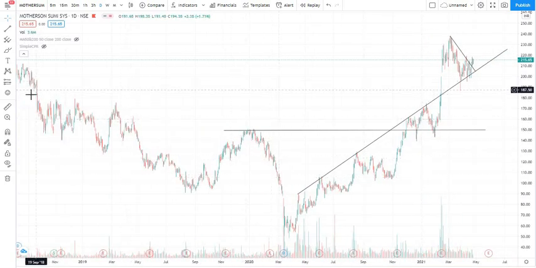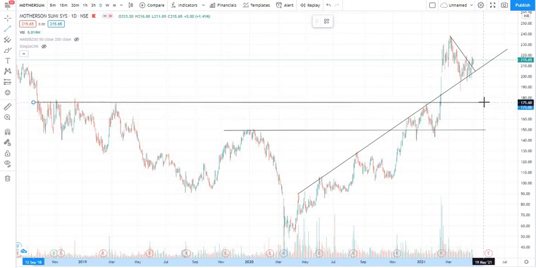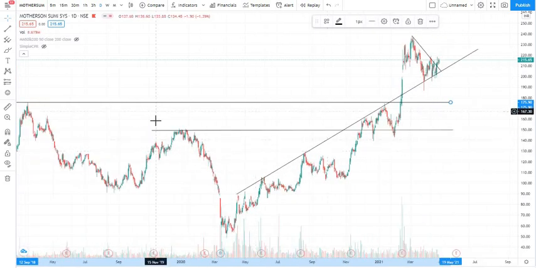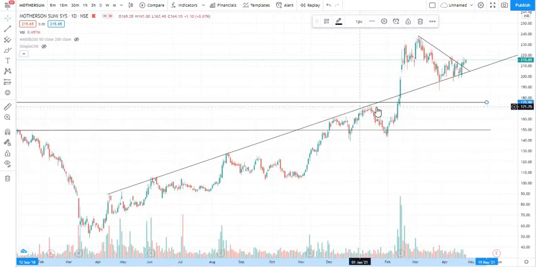And there's resistance here. So the stock has been touching this line here, and couldn't move above the line. And here you can observe, at the same line there's a resistance. So at this point there are two resistances.